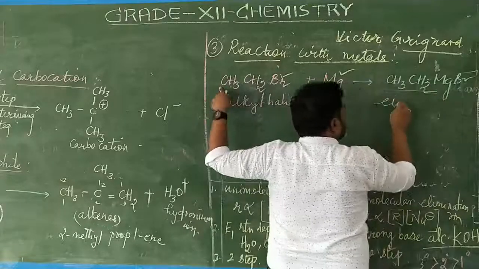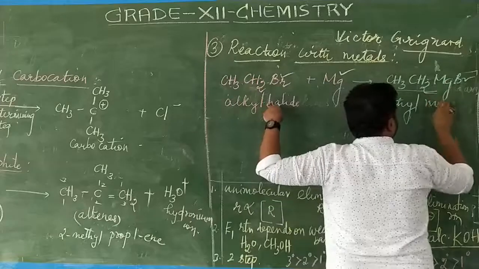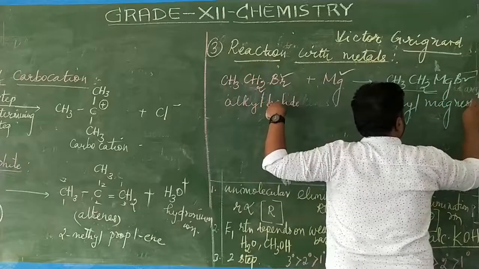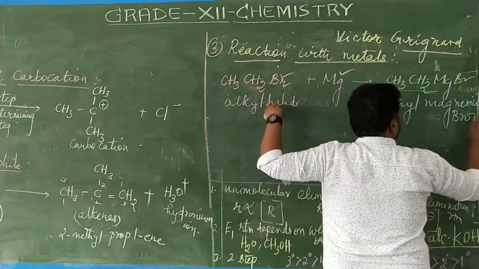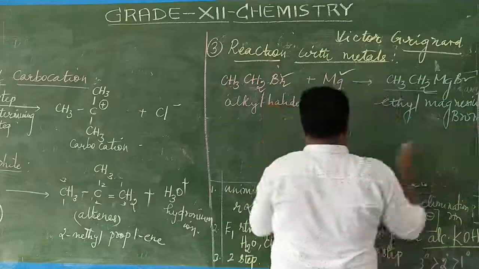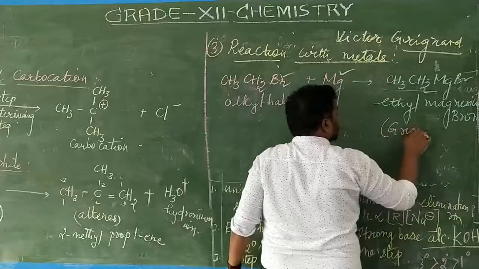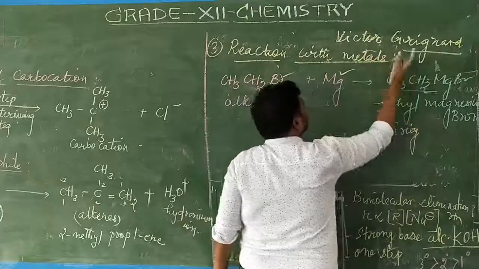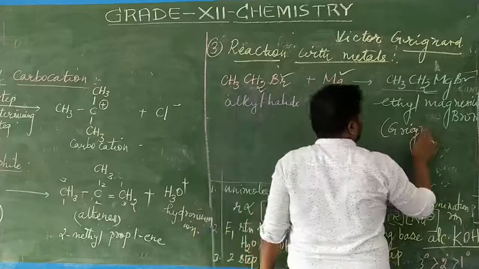Ethyl magnesium bromide. This ethyl magnesium bromide can otherwise be called Grignard's reagent. Scientist name is Victor Grignard. So therefore, the reagent name is called as what?